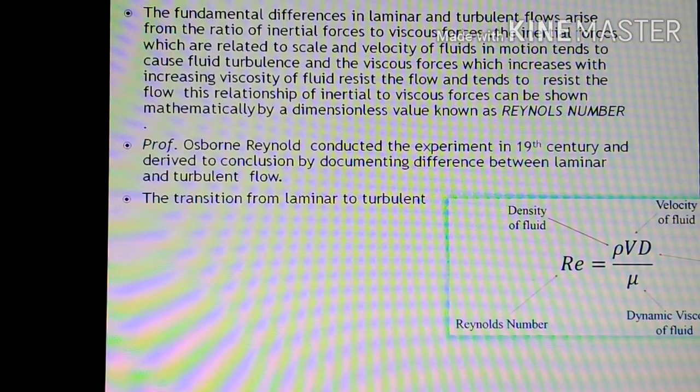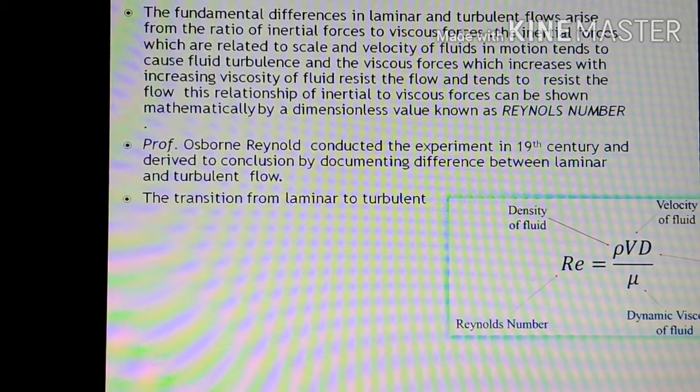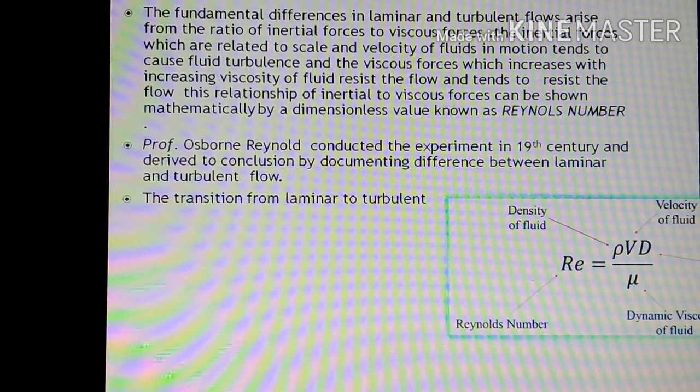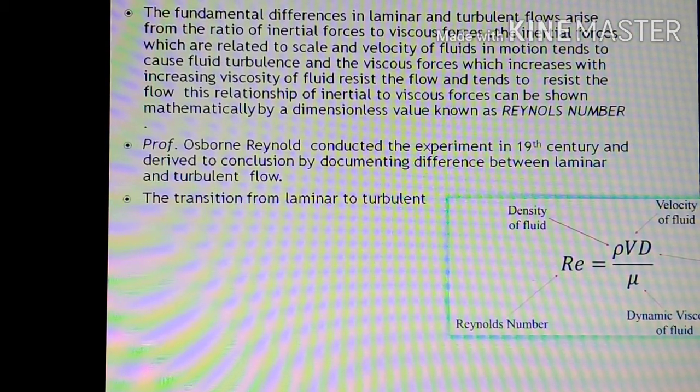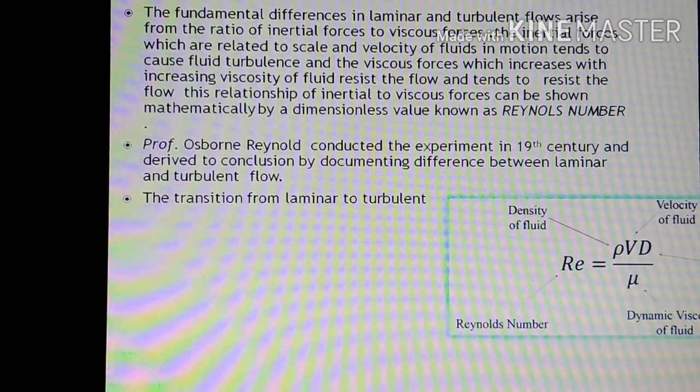This relationship of inertial to viscous forces can be shown mathematically by a dimensionless value known as the Reynolds number. Professor Osborne Reynolds conducted an experiment in the 19th century and derived the conclusion by documenting the difference between laminar and turbulent flow.